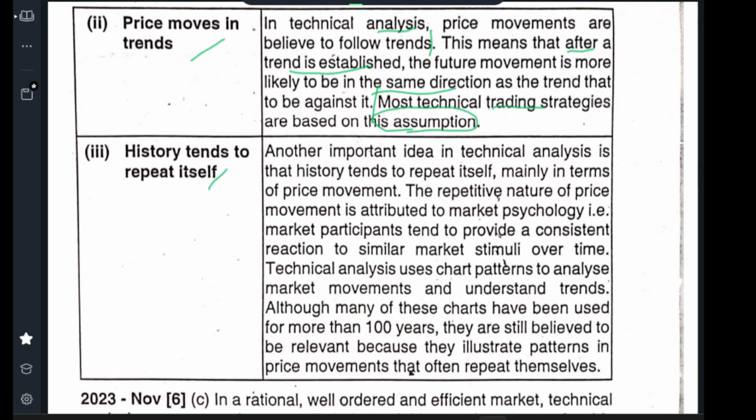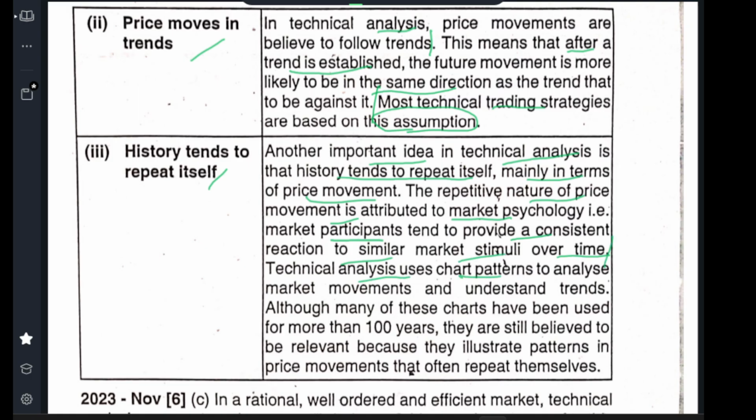History tends to repeat itself. Another important idea in technical analysis is that history tends to repeat itself, mainly in terms of price movement. The repetitive nature of price movement is attributed to market psychology, that is, market participants tend to provide a consistent reaction to similar market stimuli over time.